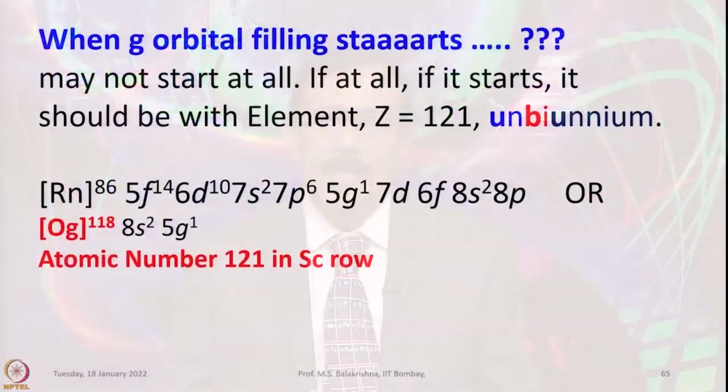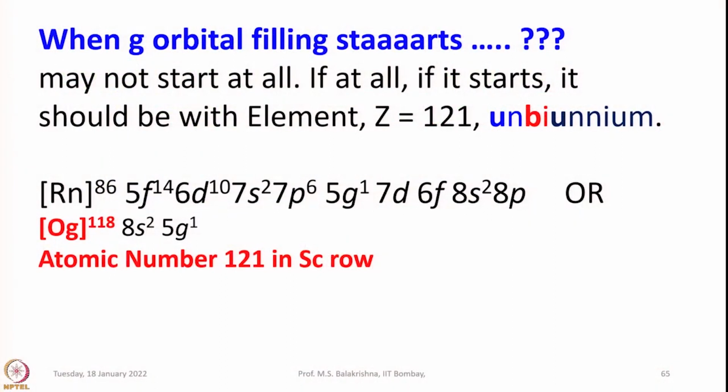According to IUPAC, the name is Unbiunium, and for that one can write the electronic configuration starting from radon, atomic number 86, 5f14, 6d10, 7s2, 7p6, 5g1, and these are all empty valence orbitals, or one can write Oganesson 118, 8s2, 5g1. So, that means if an element with atomic number 121 is discovered, it will be below scandium, having 1 electron in g orbital.